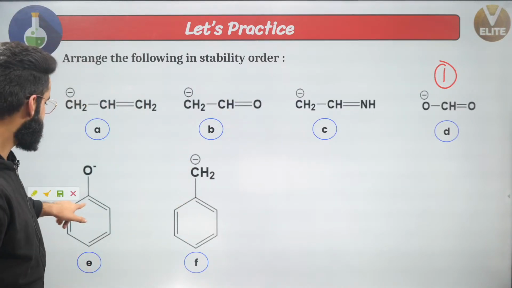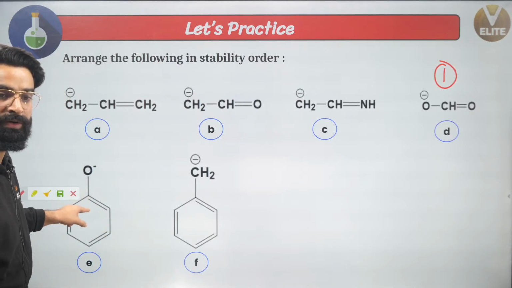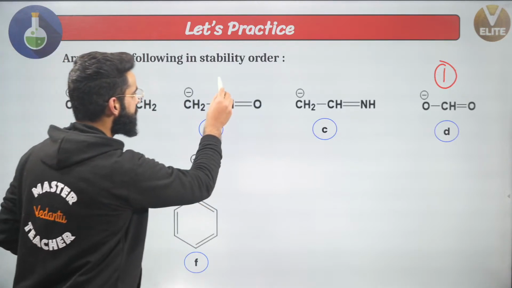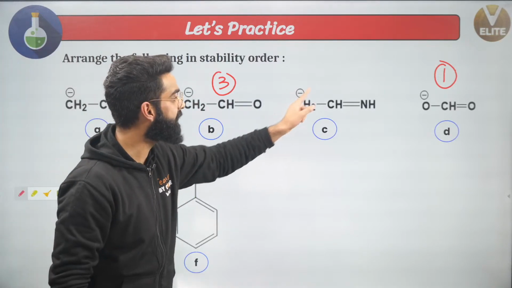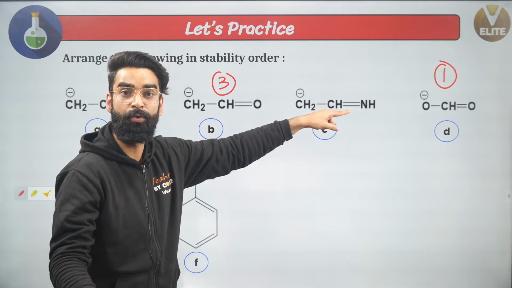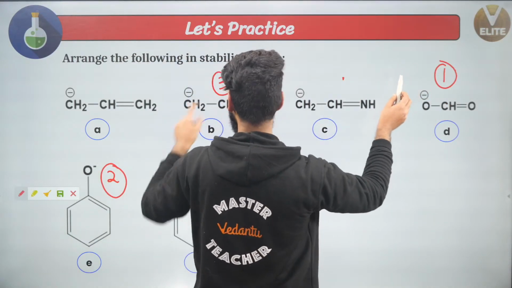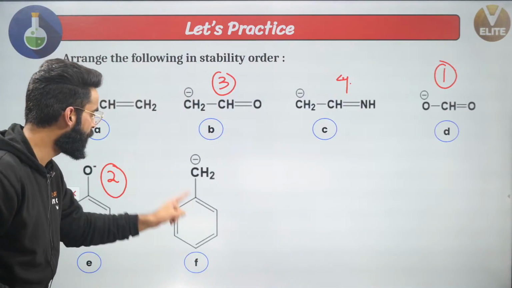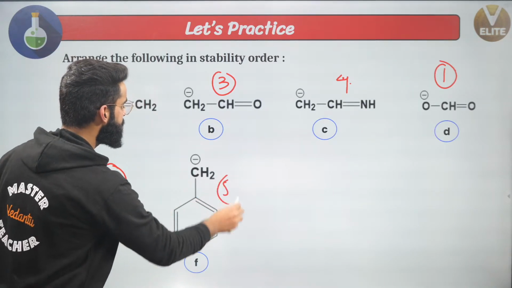After that, this has got the oxygen atom, this has got the oxygen atom, but right here, we'll be having more resonating structures at the same time. So I'll be giving second priority to this one. Similarly, third priority to this one. Now, which ones are left? This one, and this one. Right here, this negative charge can be on nitrogen due to resonance. And negative charge on a more electronegative element is stable. So I'll be giving fourth priority to this one. Now, what about these two? It's simple. Over here, more resonating structures means more dispersion of charge, and more is the stability. So this is going to be the 5th one, and this is going to be the 6th one.